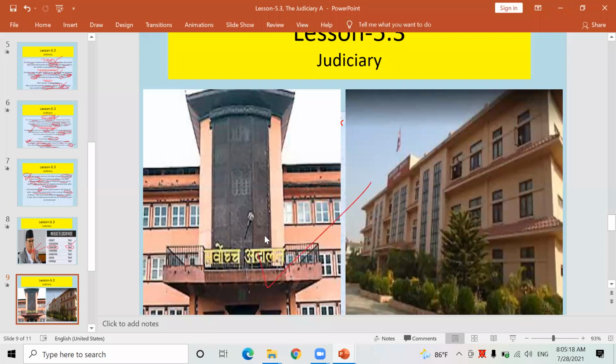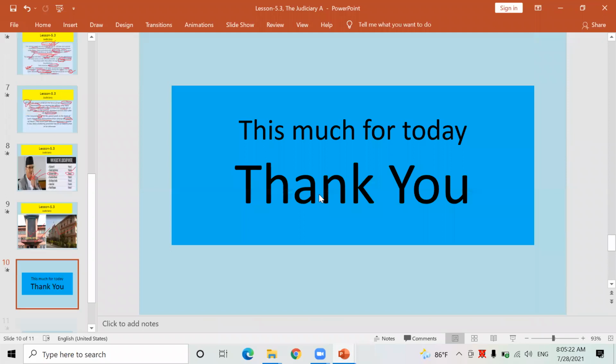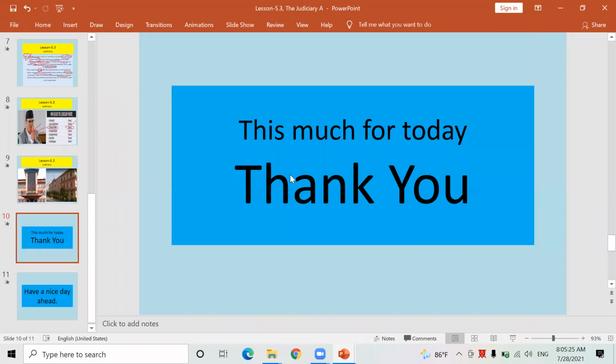म Supreme Court भनिरहेको छु, सर्वोच्च अदालत. This is the building of Supreme Court. This is the building of Supreme Court. And time is almost over.